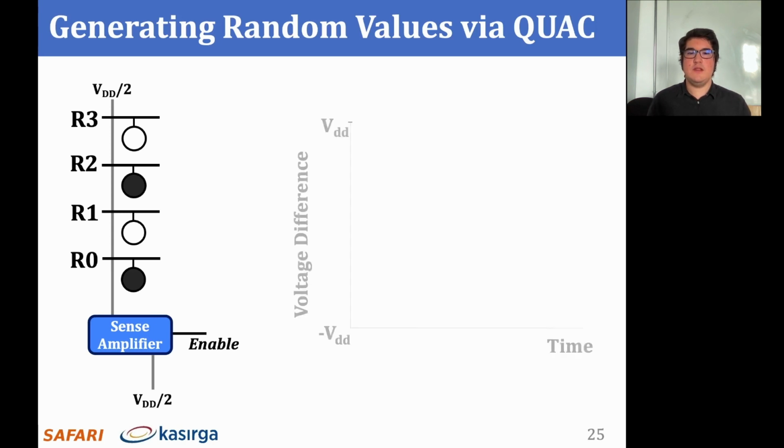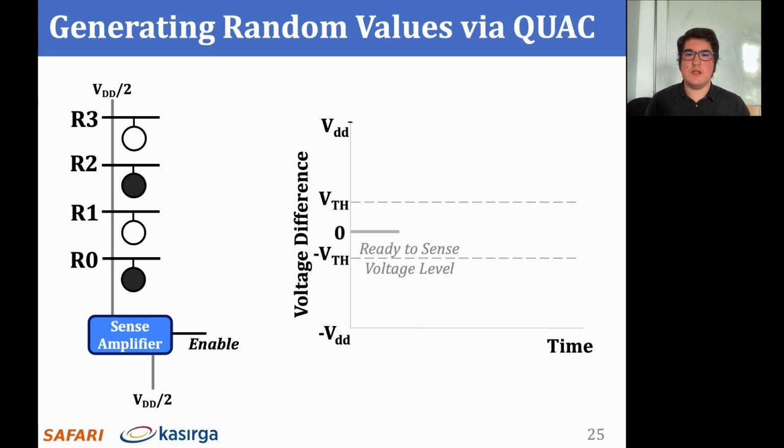The figure on the right depicts the difference in voltage between the two sense amplifier terminals over time. The gray dashed lines depict the reliable sensing thresholds that the bitline voltage needs to exceed for the sense amplifier to correctly sense the values on the bitline. Since bitline and bitline bar are set to half VDD, the voltage difference is initially 0. We start by sending an activate command to row 0. This enables the word line, and consequently the DRAM cell on row 0 shares its charge with the bitline, raising the bitline voltage slightly above half VDD.